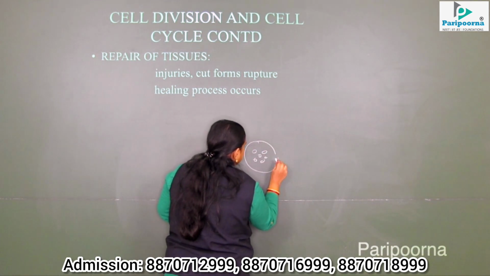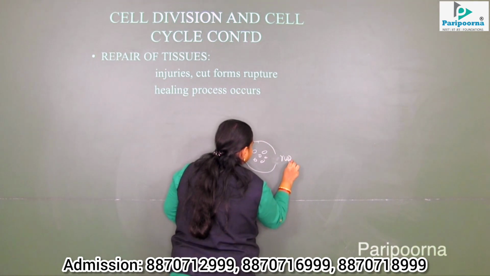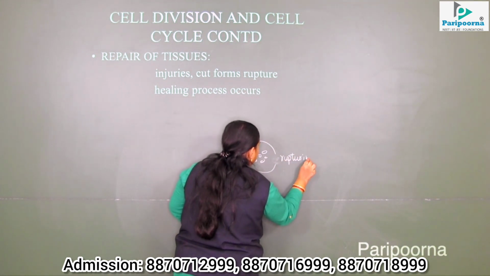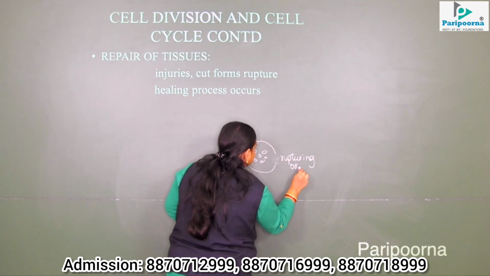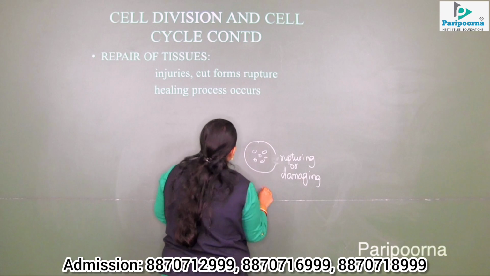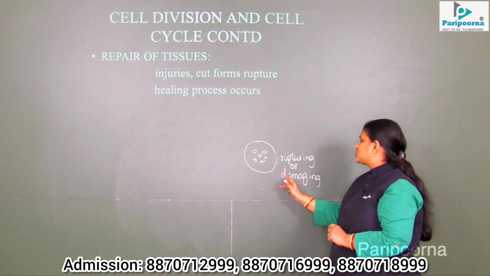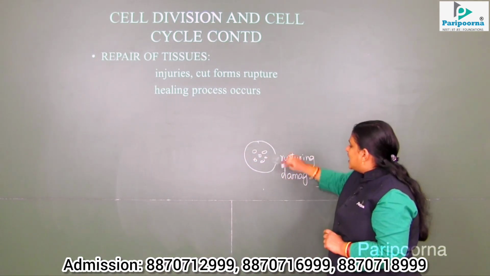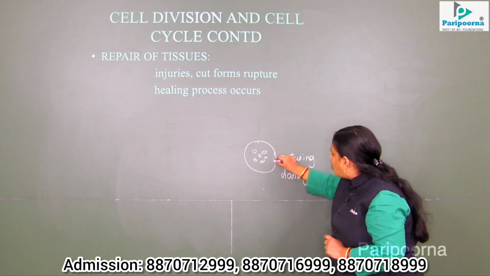So this is the site, rupturing or damaging. Whenever this happens at the site, this site undergoes a process called healing, through which again this layer is formed.